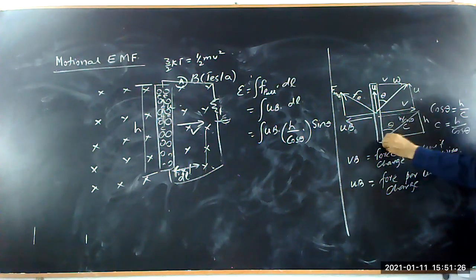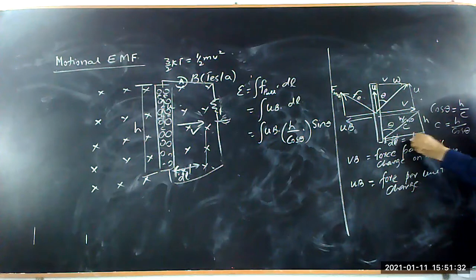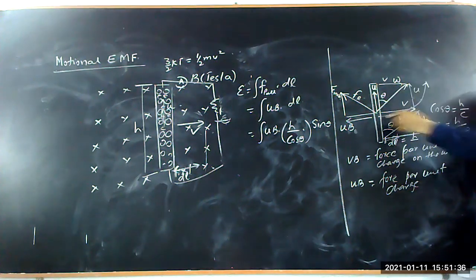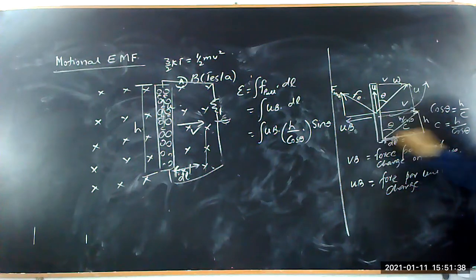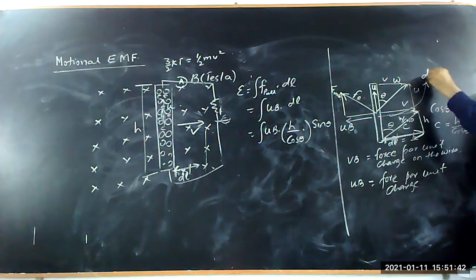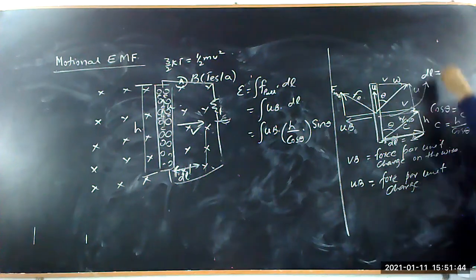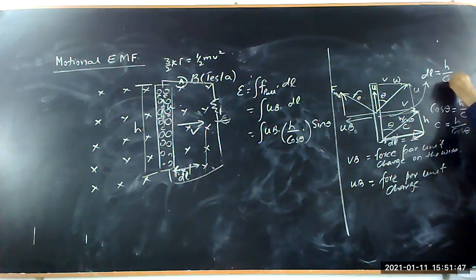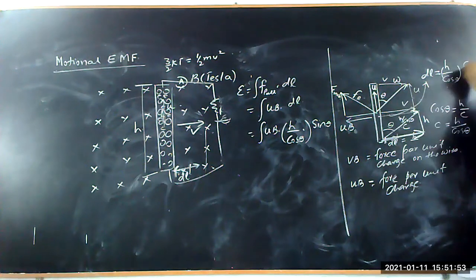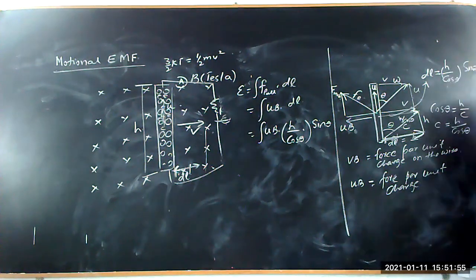This is moved at a distance dl. This portion is similar to this portion, both are parallel vectors. So this dl is equal to the vector H upon cos theta into the opposite component, which is sin theta.